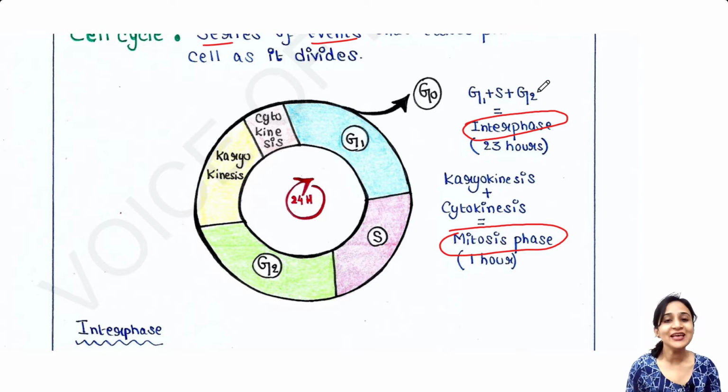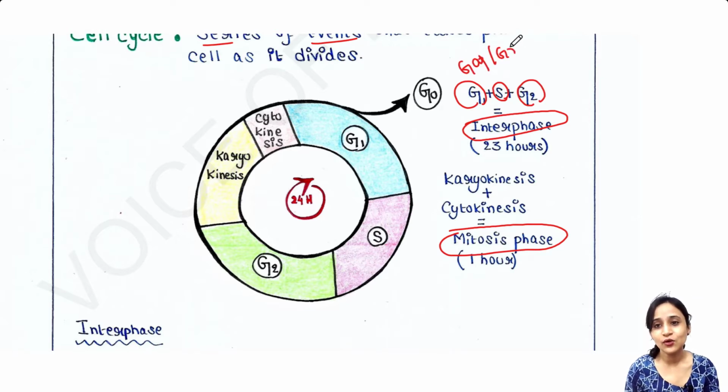Now, interphase is further divided into three stages: G1 stage, S stage and G2 stage. G1 and G2 are called gap phase or growth phase. And the S phase is called synthesis phase.